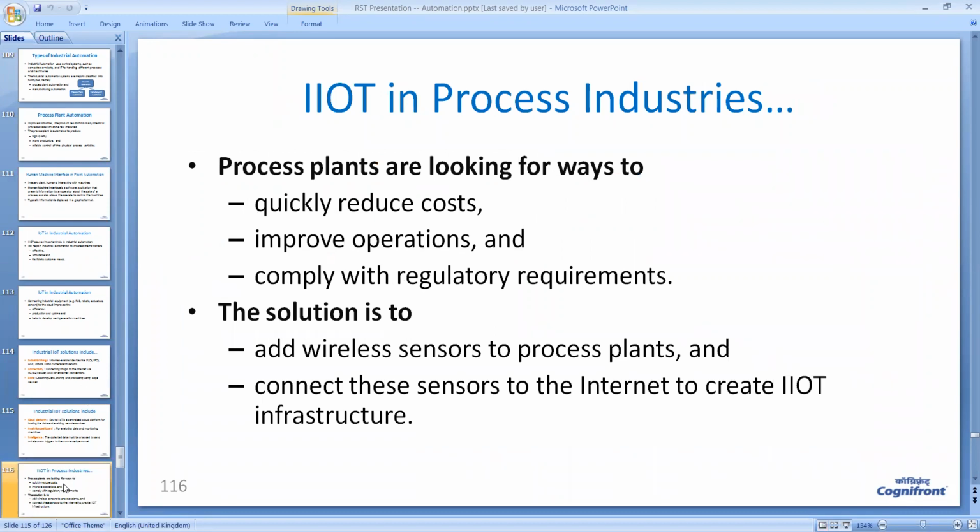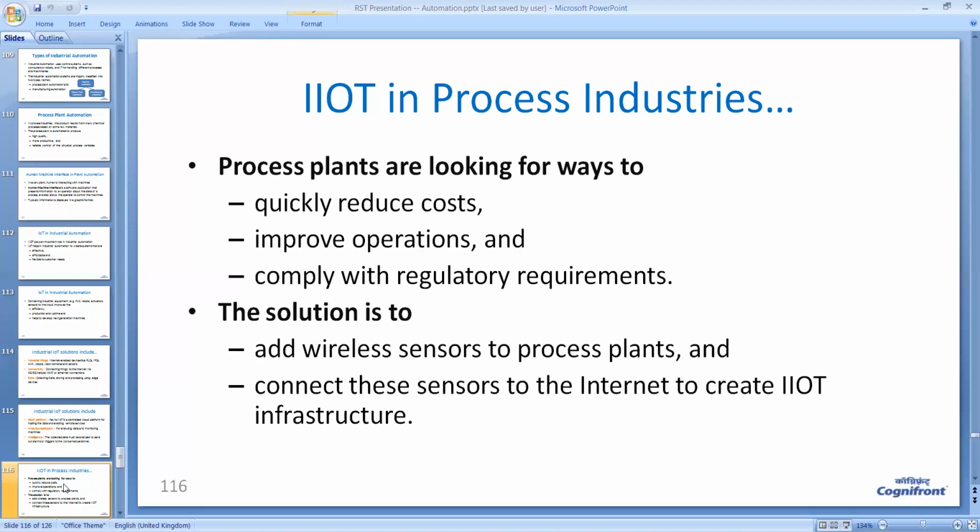Now IIoT in process industry. Many process plants are now looking for better and easier ways to quickly reduce cost, improve operations, and comply with the regulatory requirements. Now in process industries, it is mostly about the flow that is monitored, not producing any goods or items.